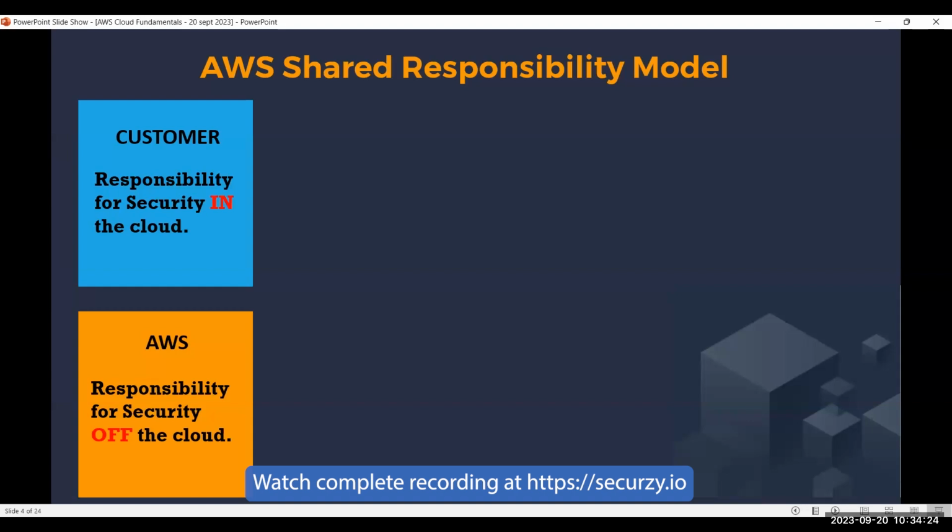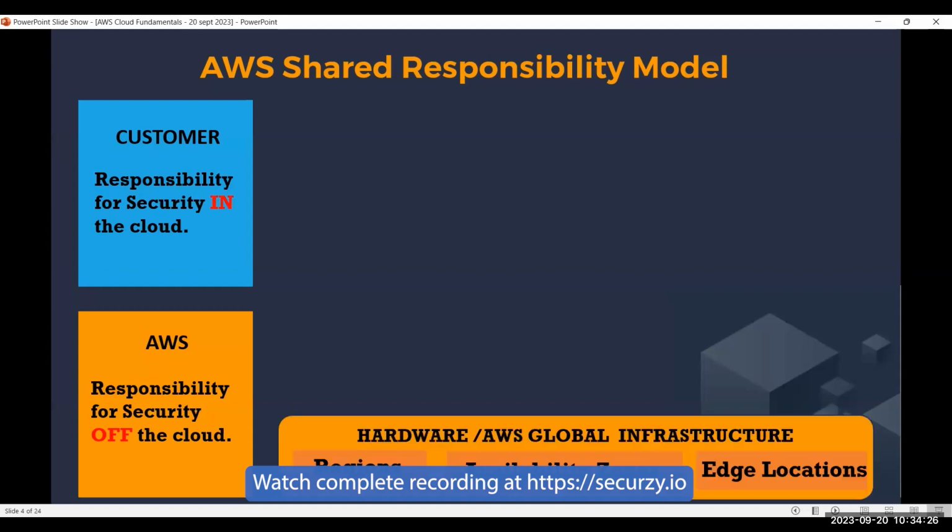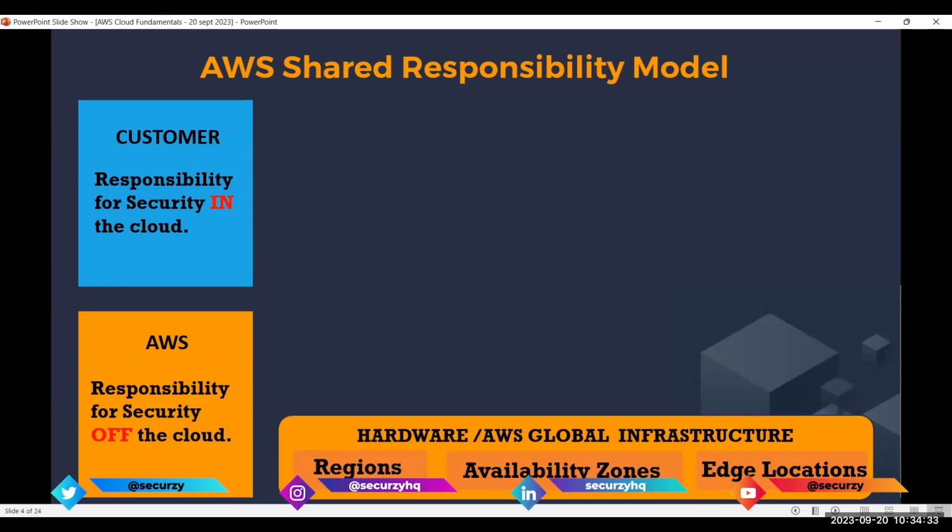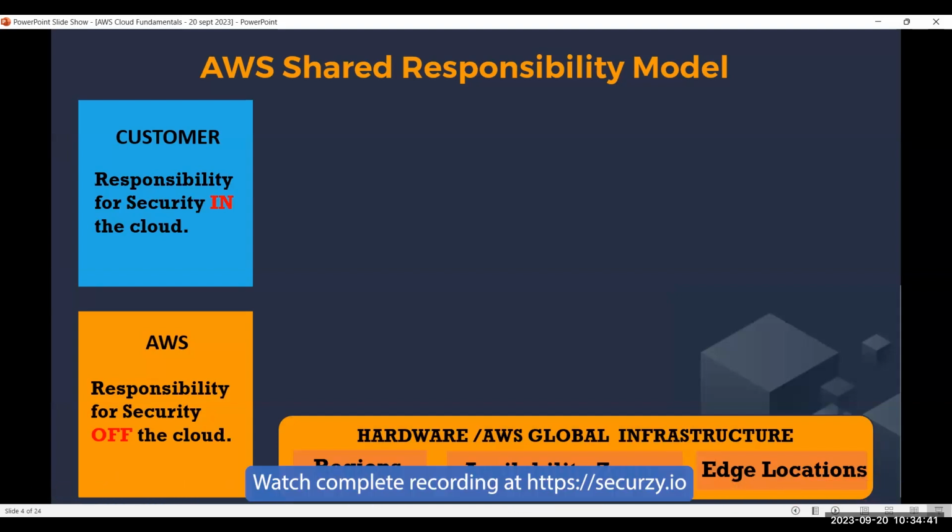AWS is responsible for managing the hardware, okay, managing the hardware, the physical infrastructure, the virtualization part, and it is also responsible for managing the AWS global infrastructure, okay? And if you guys are new, AWS global infrastructure means regions, availability zones, the data centers in short, and the edge locations.